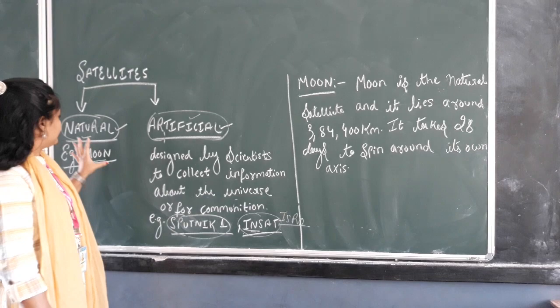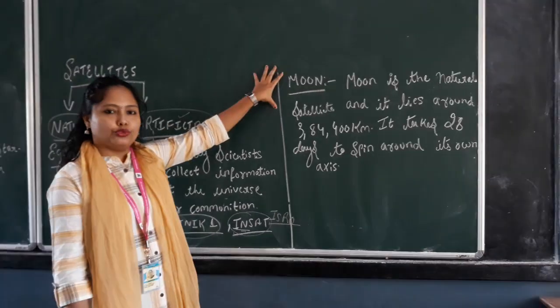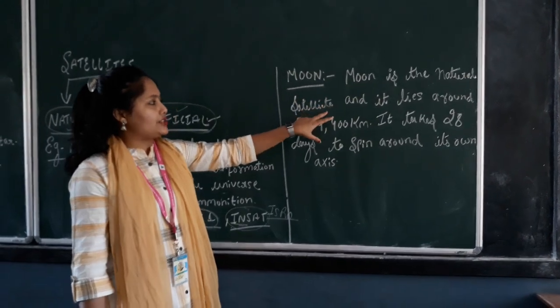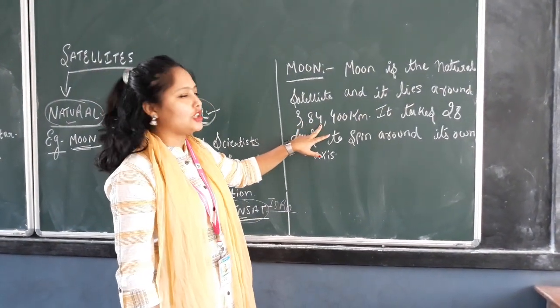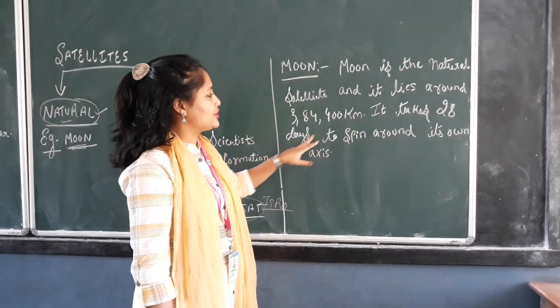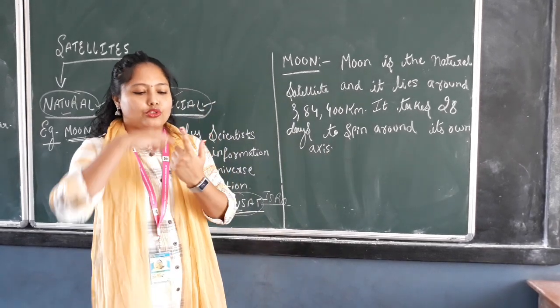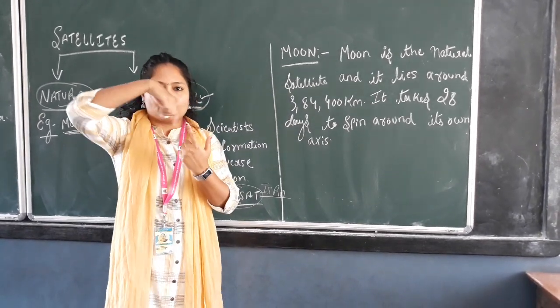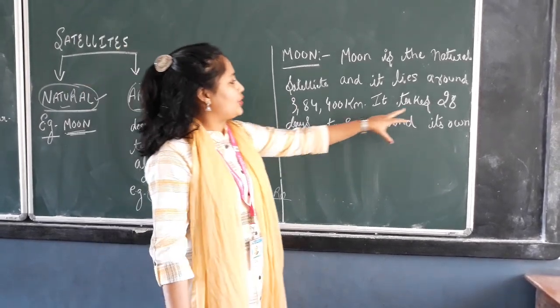When we talk about natural satellites, let us start with the moon. The moon is a natural satellite and it lies around 3,84,400 kilometers away. It takes 28 days to spin around its own axis. So the moon also rotates on its own axis, and it takes 28 days.